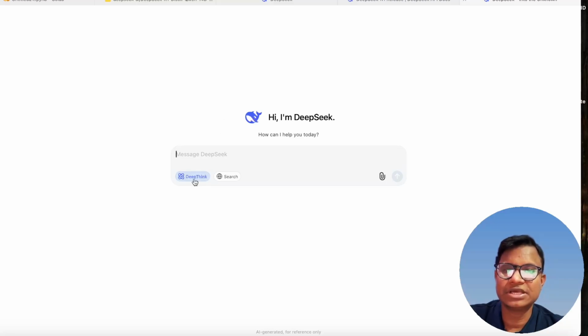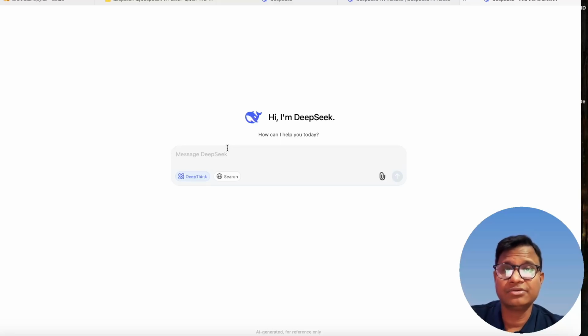Deepthink is basically the DeepSeek R1 model that has come up right now, and it is at par with the OpenAI O1 models. So all the GPT-4, GPT-4o models right now are obsolete, and this is totally free. You don't have free public access to the O1 models as of now. Even 4o is not freely available for any of us to use.